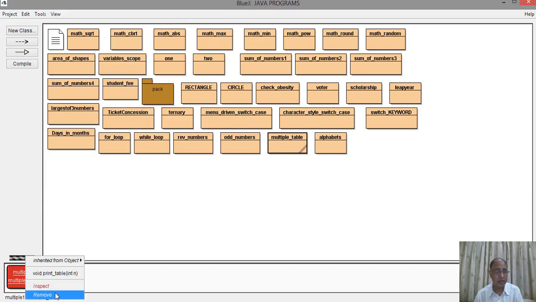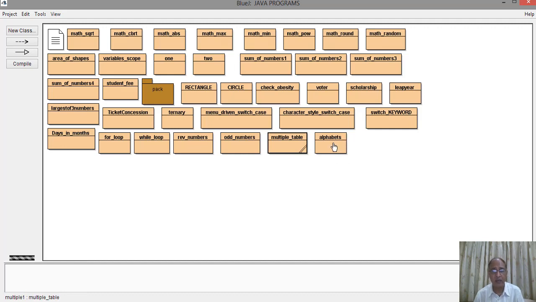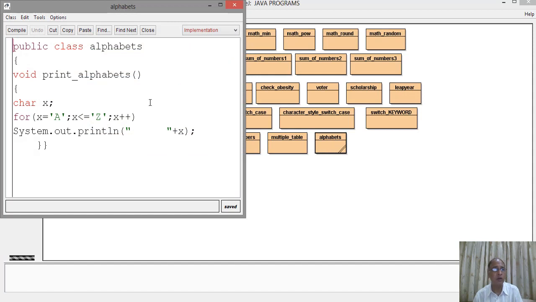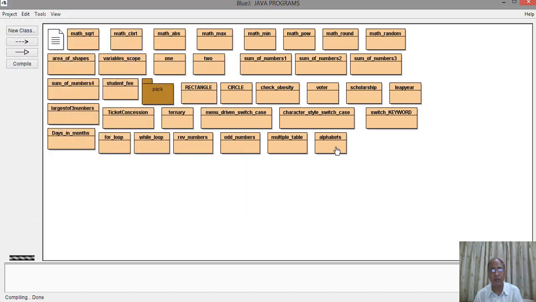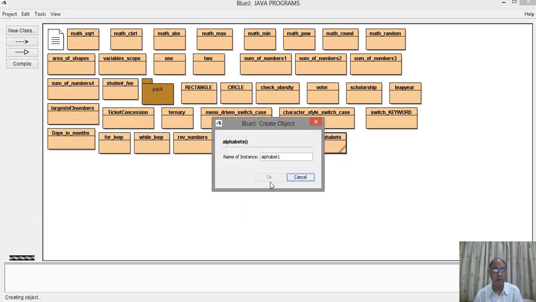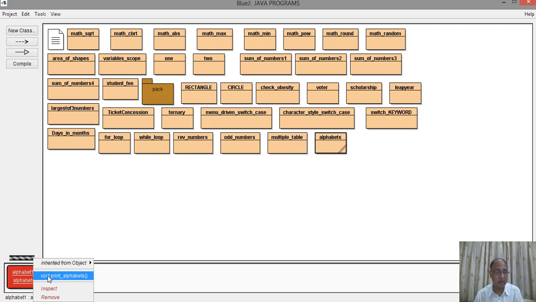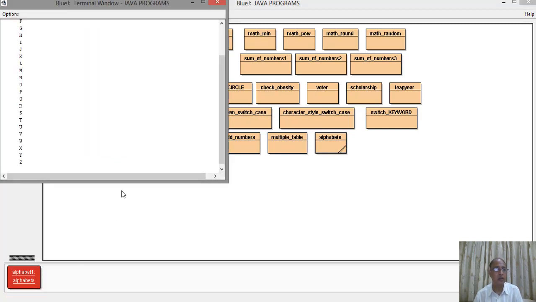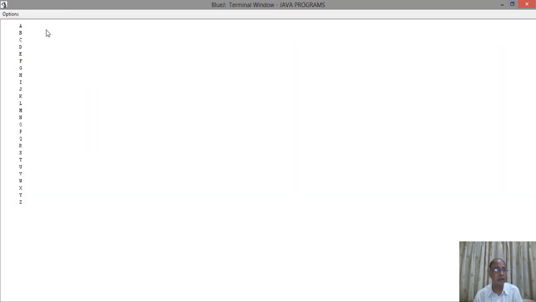Now we will remove the object. We will check the alphabets program now, to print the alphabets. Okay. So we will see this program is already written for you. We will compile this program now. After compilation, we will run this program by creating an object. Create the object and run the function void printAlphabets. Now you see all the alphabets are printed on the screen, A to Z. This is the output of the alphabets being printed on the screen by using a for loop.